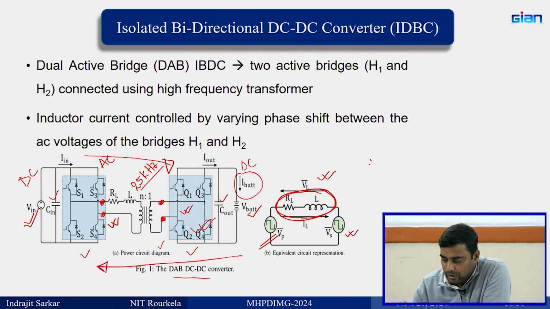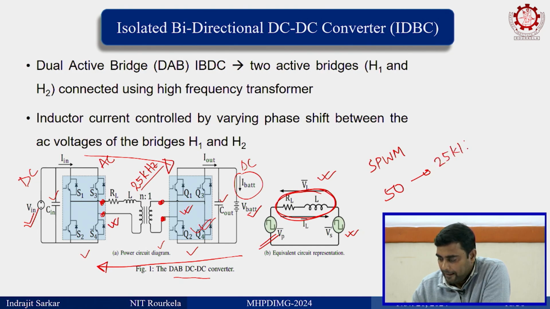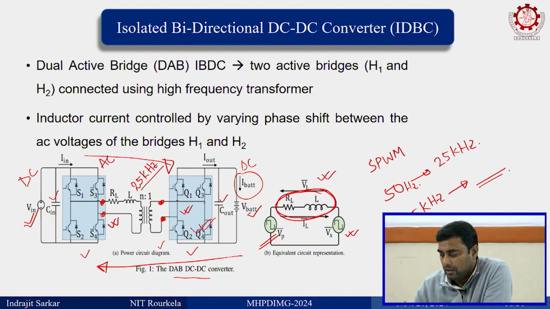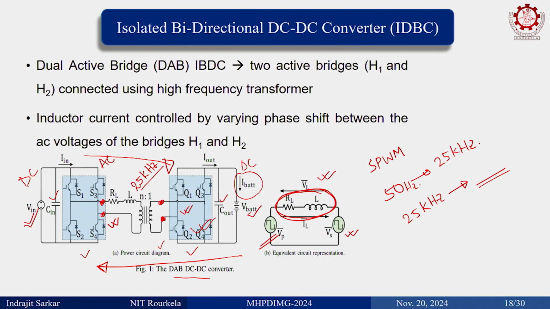Now, when we do sine PWM, if it is 50 hertz, we use 25 kilohertz. Now, if our fundamental wave frequency is 25 kilohertz, then what would our PWM waveform frequency be? Whatever times you multiply, you then have to have some hundreds of, some very high switching frequency, that these switches are not capable of. Also we do not allow this because switching losses will increase. Okay, switching loss will increase.